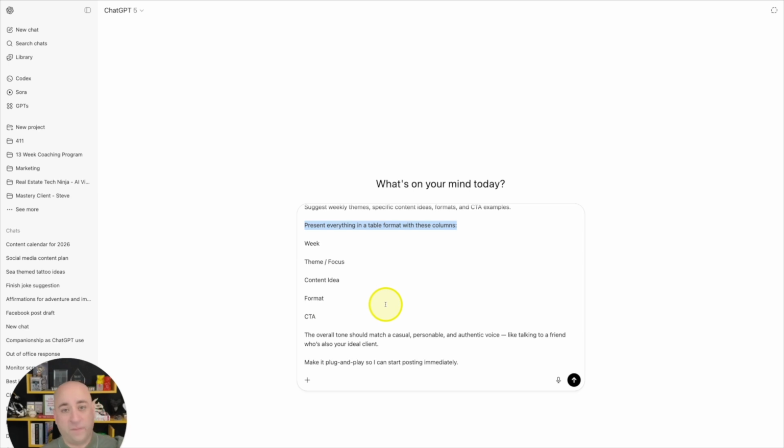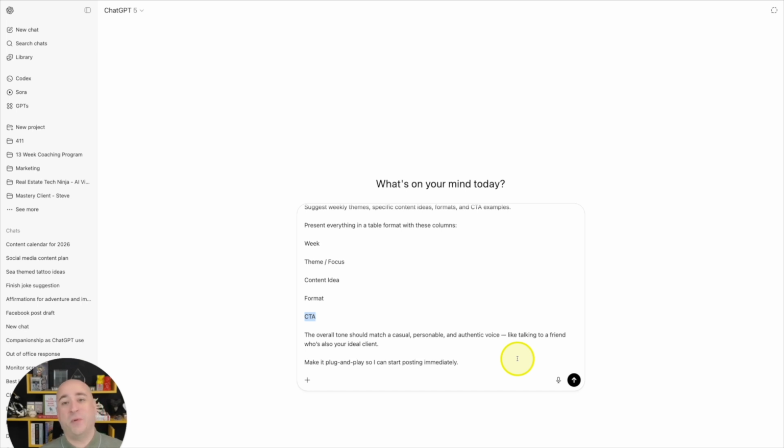So if I'm saying it's a Facebook post or a blog post or a TikTok I'm going to record, it's going to tell me this is the spot that I need to be in. And then CTA, again, that stands for call to action. That's going to be my hook at the end that drives business back or engagement back to me on the social media. That's the overall tone that should match: casual, personable, and authentic.